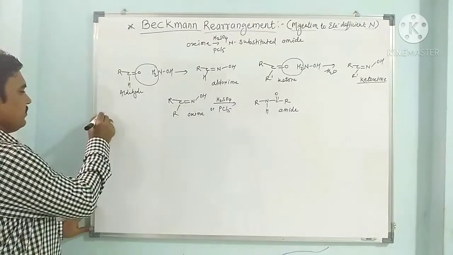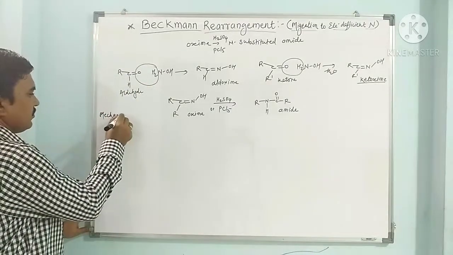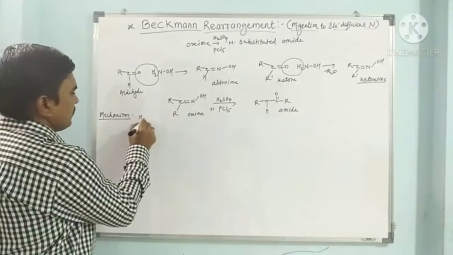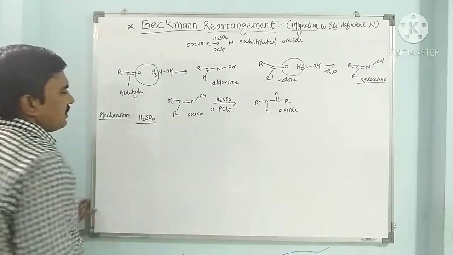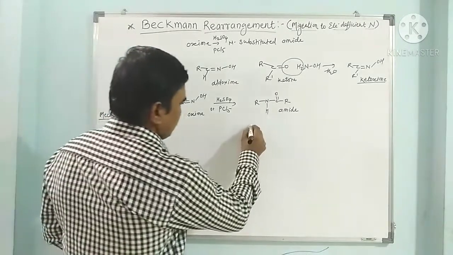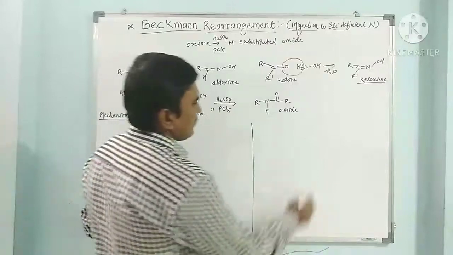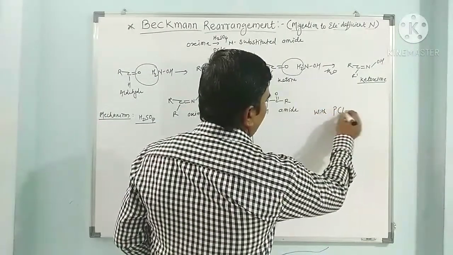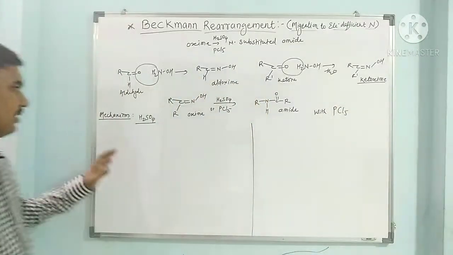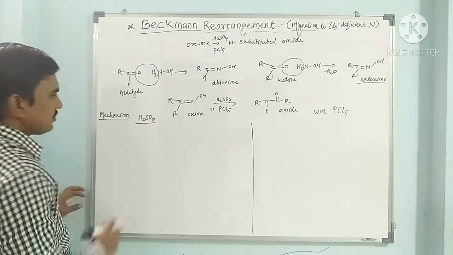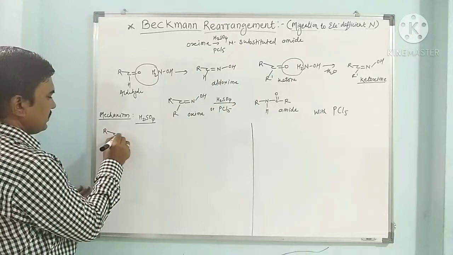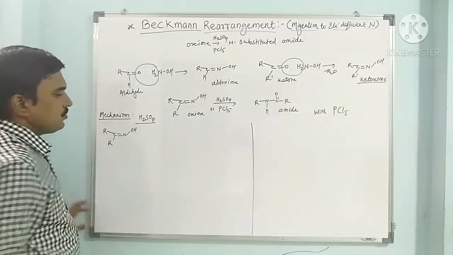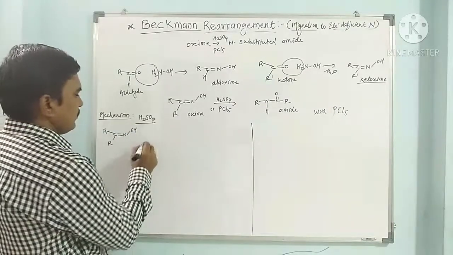So here the mechanism we have to see with H2SO4, and second mechanism we have to see with phosphorus pentachloride.